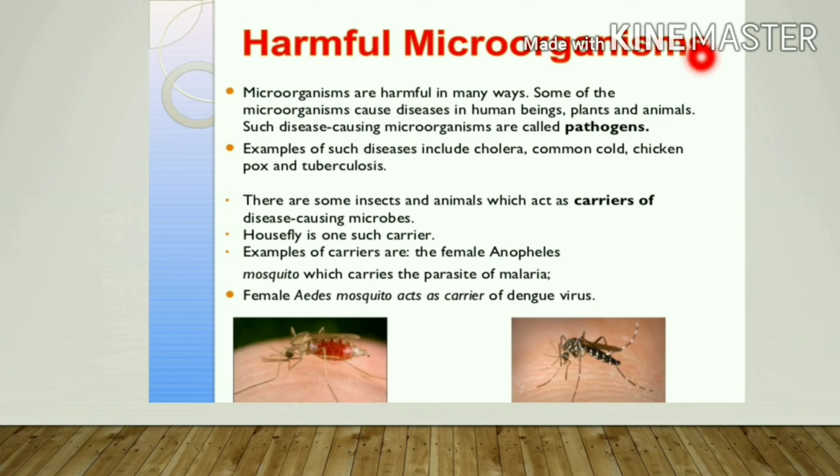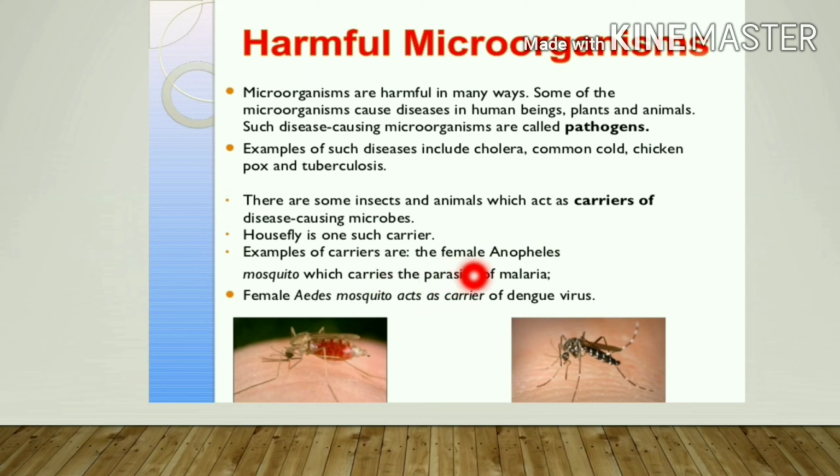Next is harmful microorganisms. Microorganisms are harmful in many ways. Some microorganisms cause disease in human beings, plants and animals as well. Such disease causing microorganisms are called pathogens. Examples of such diseases include cholera, common cold, chicken pox and also tuberculosis. There are some insects and animals which act as carriers of disease causing microbes. Suppose the housefly is one such carrier because it carries the pathogen. That's why they are the carriers.